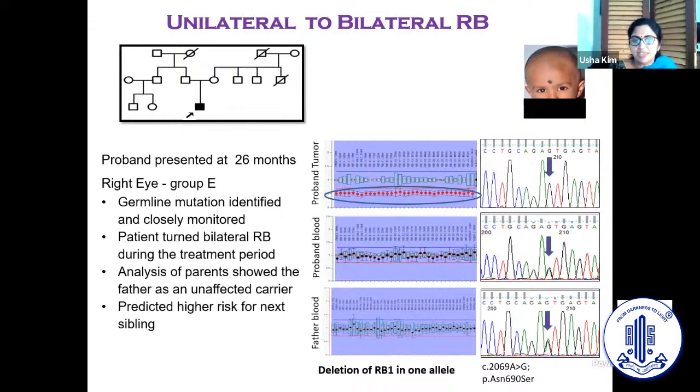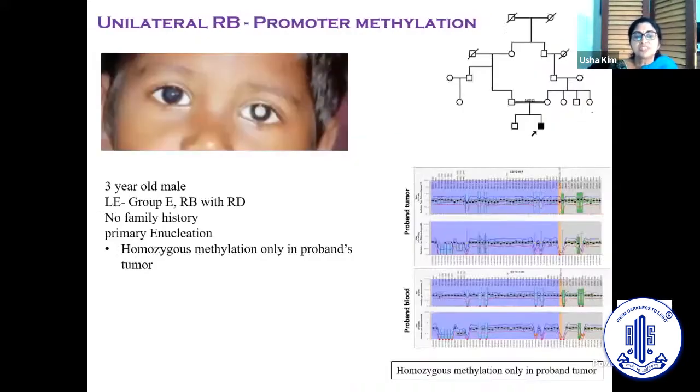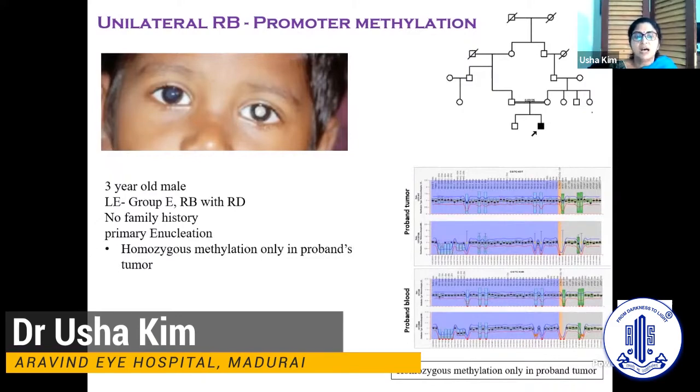Analysis of the parents showed the father as an unaffected carrier, so there was a prediction of a higher risk for the next sibling. Now, this was a 3-year-old male with a group E retinoblastoma with a retinal detachment and no family history of retinoblastoma. A primary enucleation was done and a homozygous methylation only in the proband's tumor was identified.